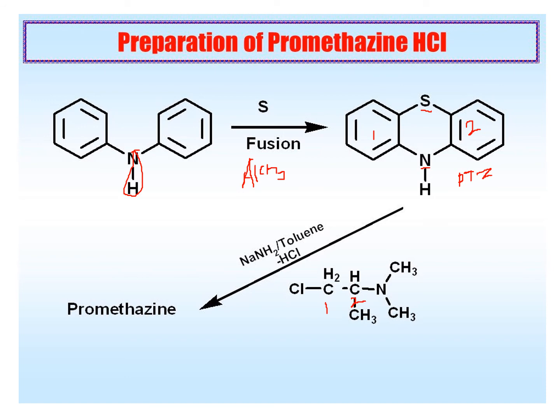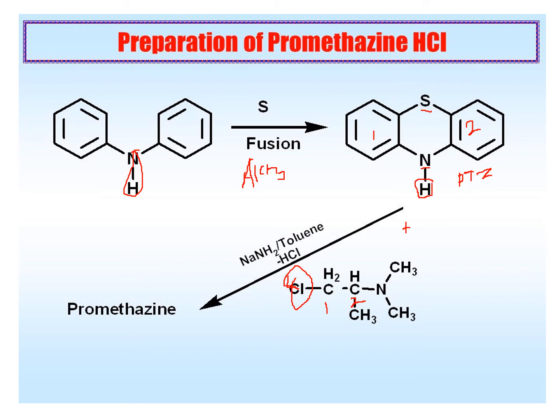Now here the phenothiazine reacts with 1-chloro-2-methyl-diamine. So phenothiazine and 1-chloro-2-methyl-diamine react in the presence of toluene, and sodium amide is used to increase the reaction. Here HCl is separated out, chlorine from the 1-chloro-diamine compound, and hydrogen from phenothiazine.